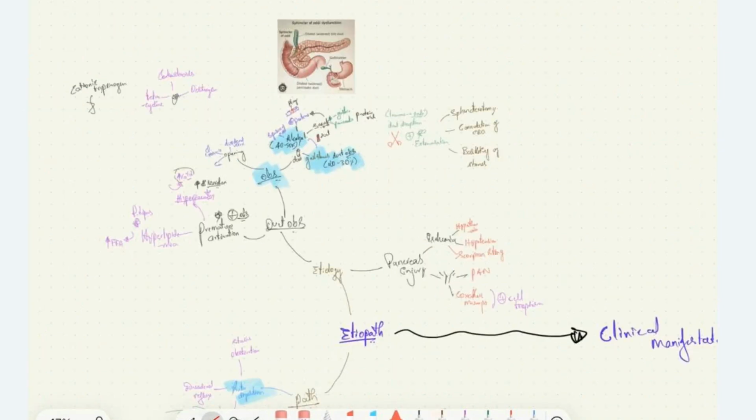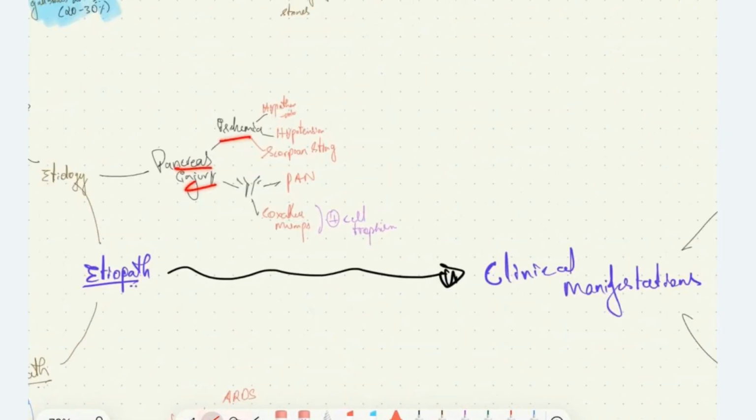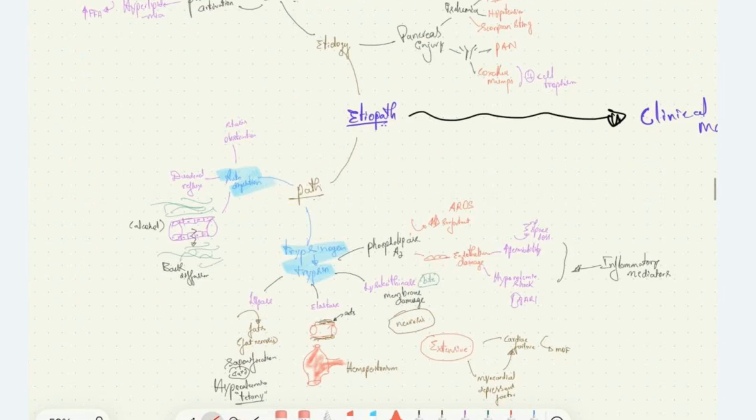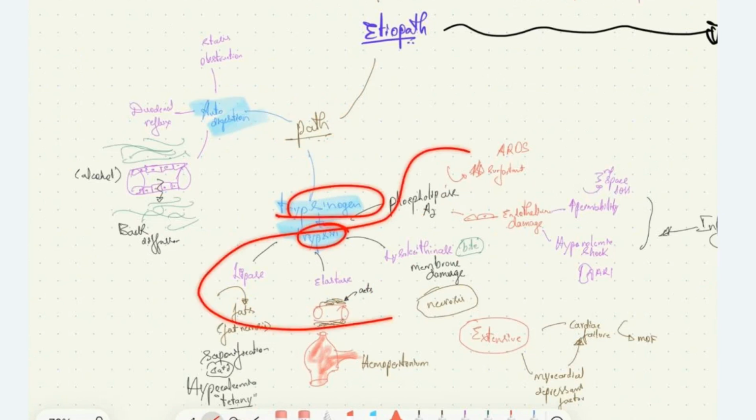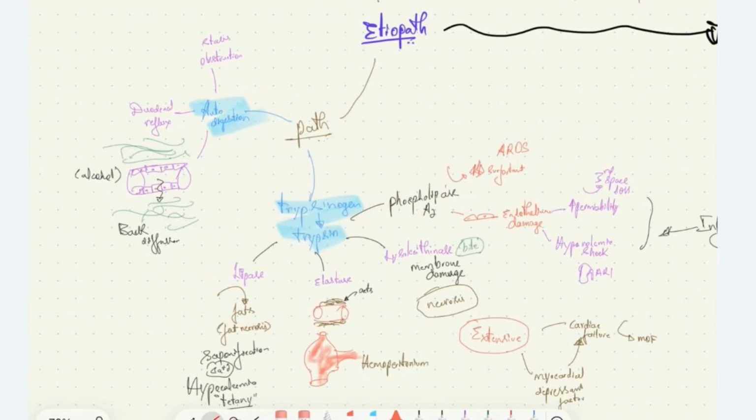Then we have the factors causing pancreatic injury: ischemia due to hypothermia, hypotension, scorpion sting, and autoimmune attack due to polyarteritis nodosa, and Coxsackie and mumps infection, which have tropism for acinar cells of pancreas. Pathophysiology: we have autodigestion of pancreatic tissue due to activation of trypsinogen to trypsin and secondary activation of other enzymes. The postulated theories are stasis due to obstruction, duodenal reflux, and back diffusion.